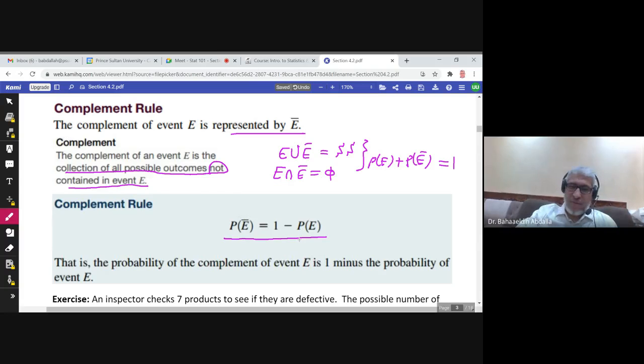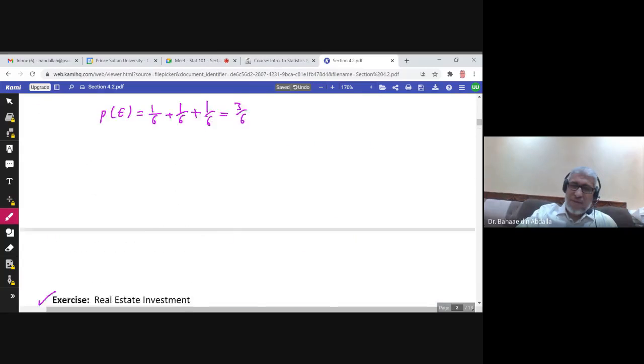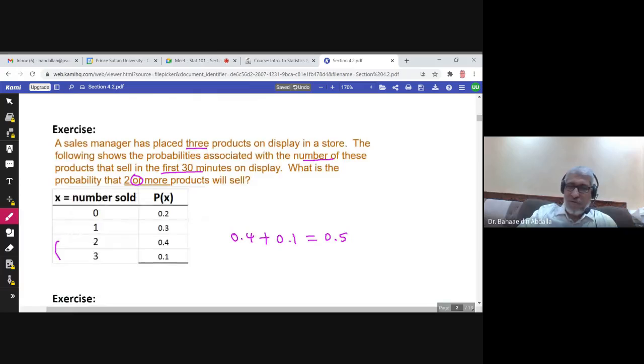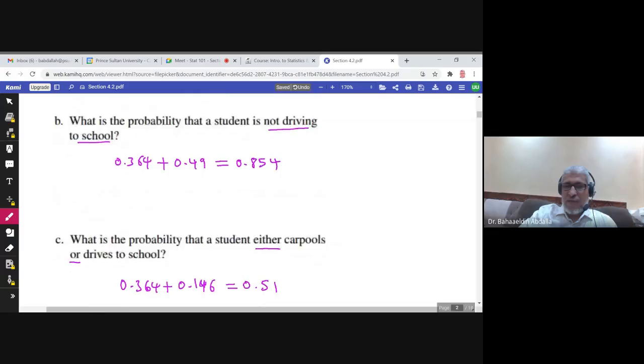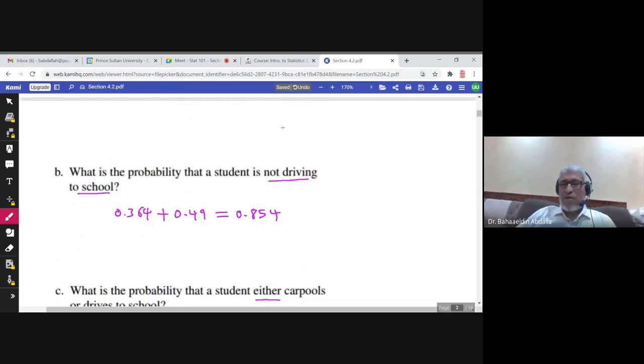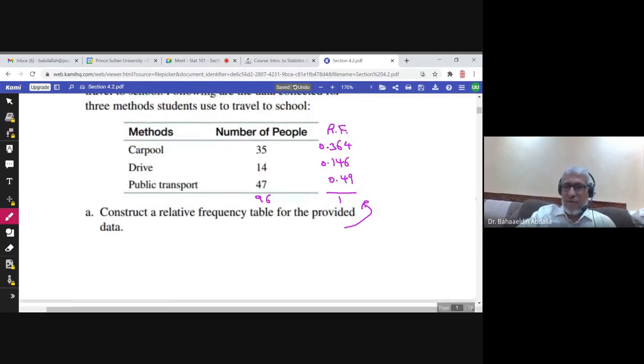In fact, we could have used this here or in any of these exercises. For example, here he asked about not driving. So we can find the probability of not driving by 1 minus probability of driving. And what is the probability of driving? 0.146.